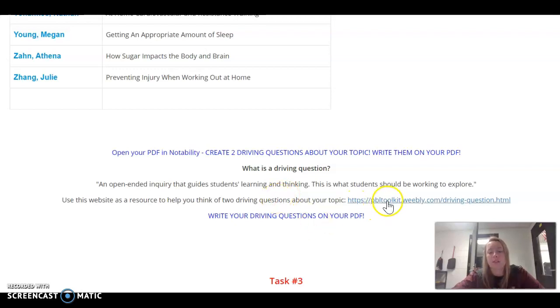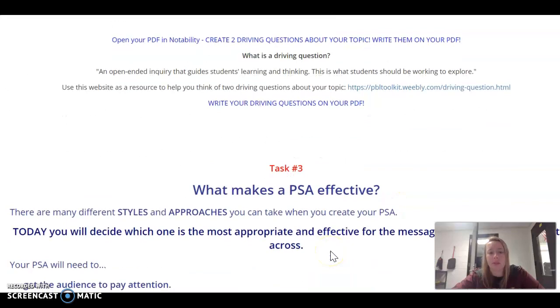Okay, again, go to this website. It's an awesome resource. It will help you write those. After you think of 2, write them down on your PDF.